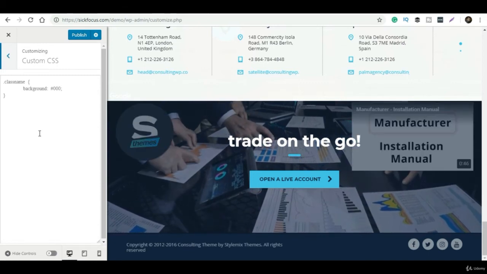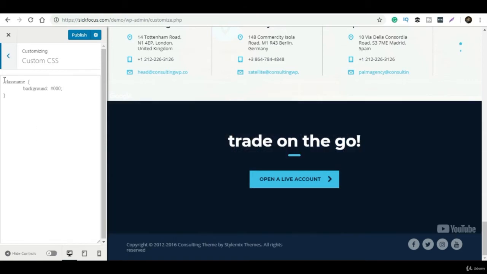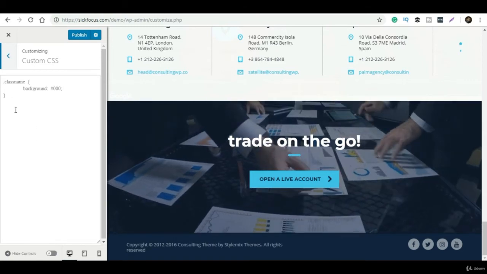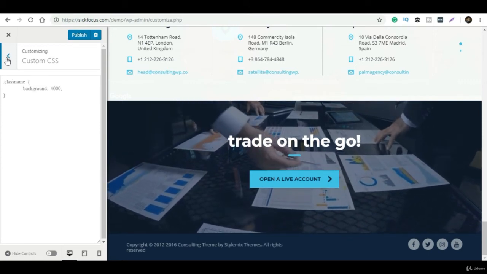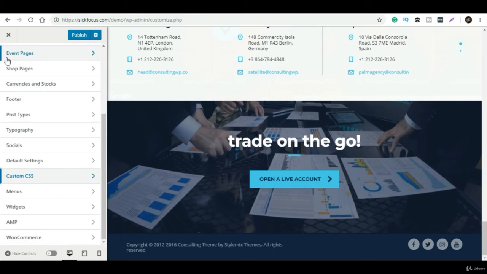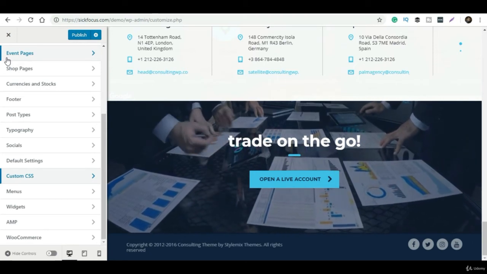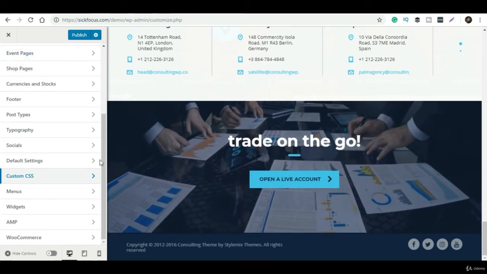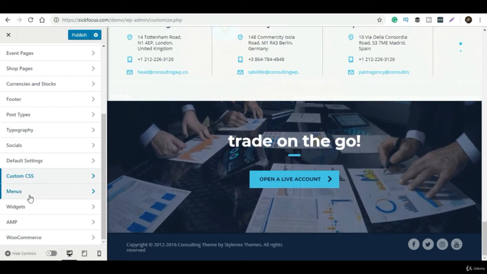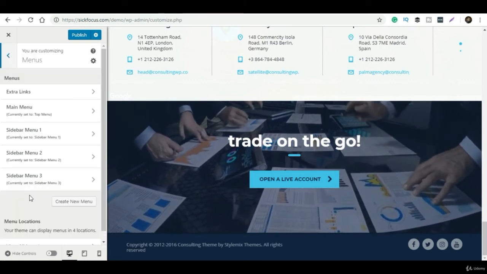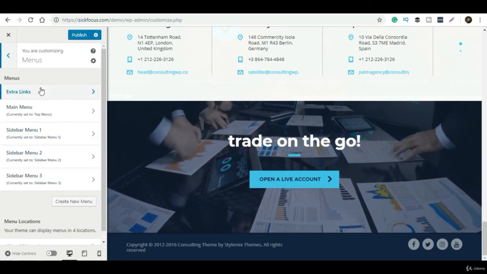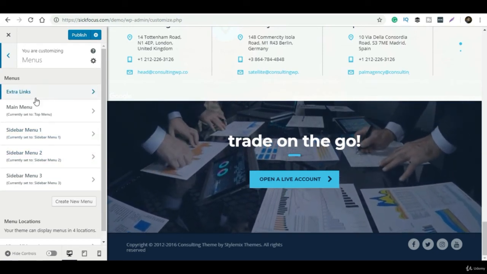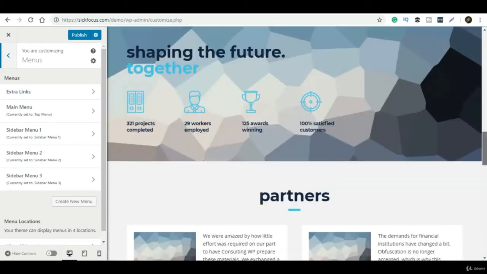I want to add some important menus, something like a privacy policy, terms and conditions, return policy, or maybe some other page links. I can customize as per my requirement from this menus part, and this is how it is maintained. For example, if I talk about the main menu part, my website looks like this, and these are the main menus.